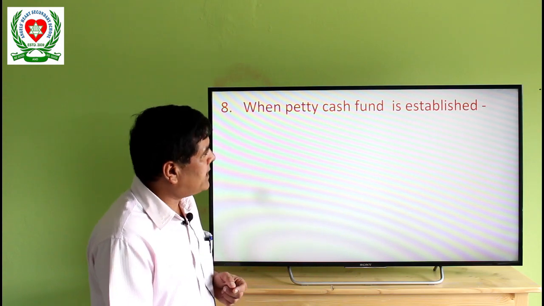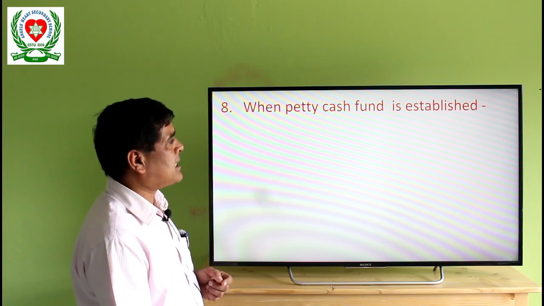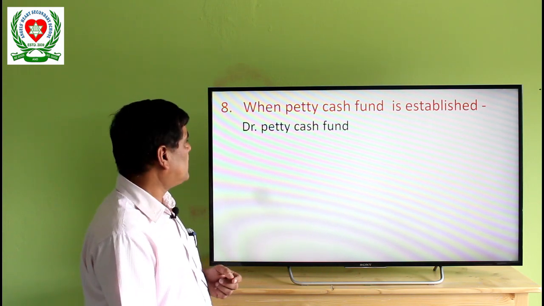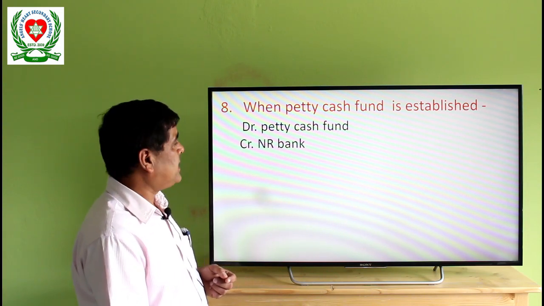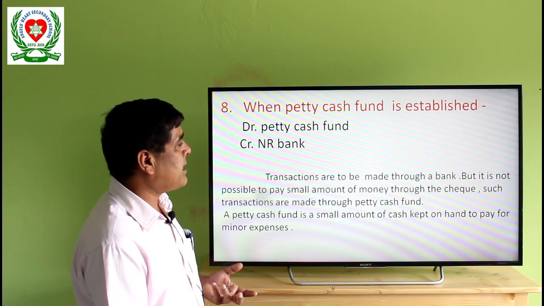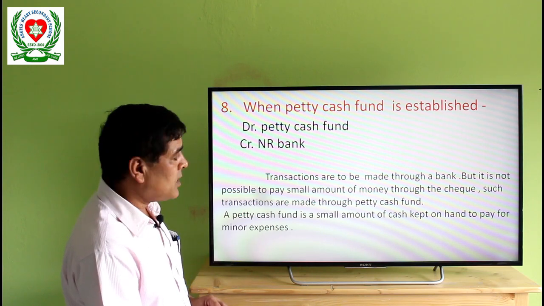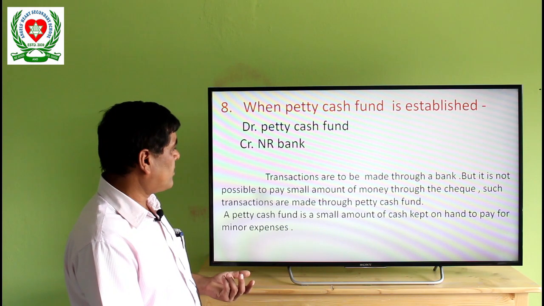Then petty cash fund established. When petty cash fund is established, debit petty cash fund, credit NR Bank. Petty expenses means small expenses that are made, which is not possible to pay through the check.